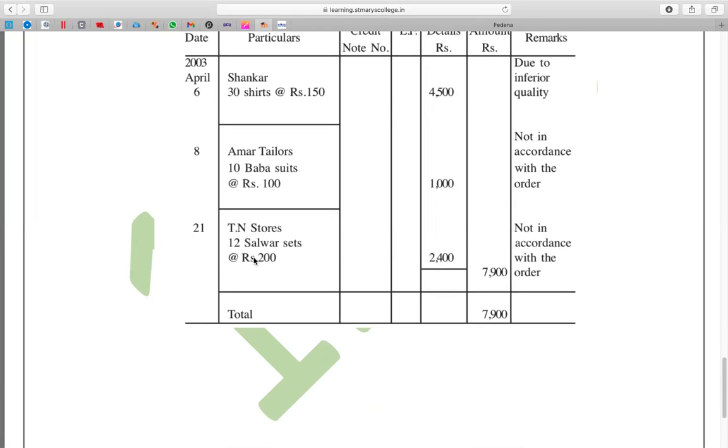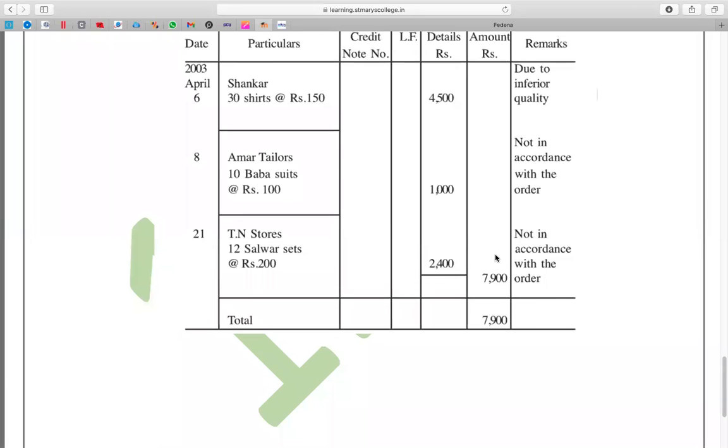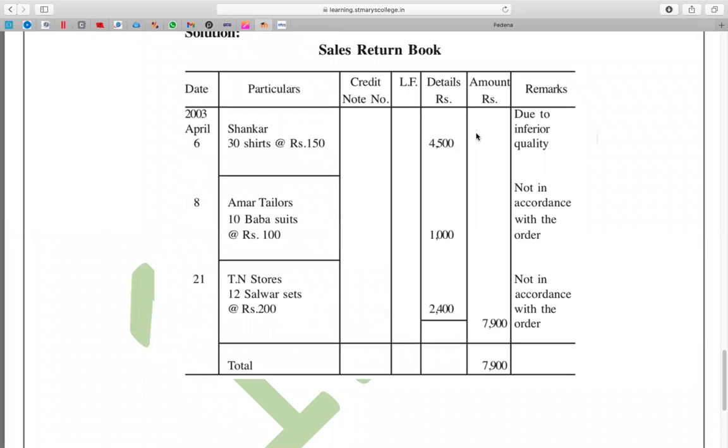The amount is 12 into 200, 2,400. There's only one item. Had it been 3-4 items, we would write them here and take the total to the outer column. Since there's only one item, you can take 2,400 directly to the outer column.